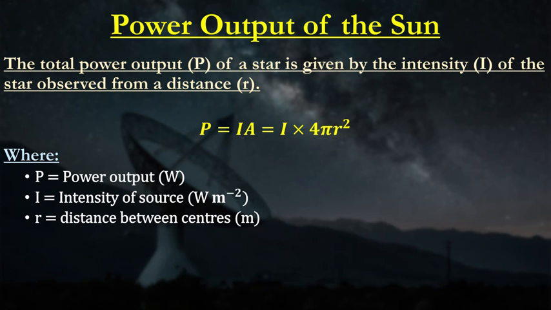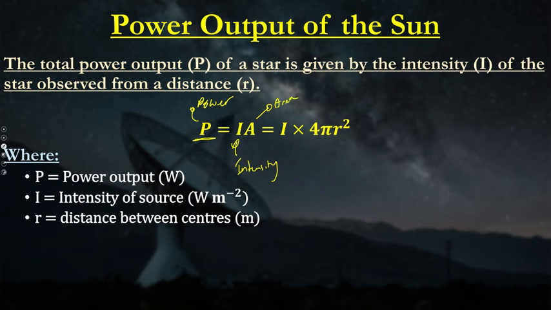Just before we go into how energy became matter, I want to go through a quick idea: how do we know how much power the sun is generating? The simple formula is capital P, the power output, given by the intensity of the sun that we see at a particular distance, multiplied by the area.